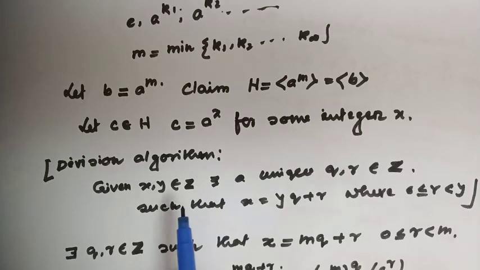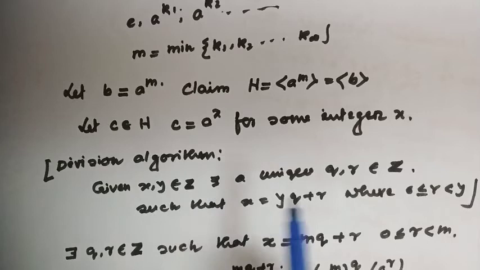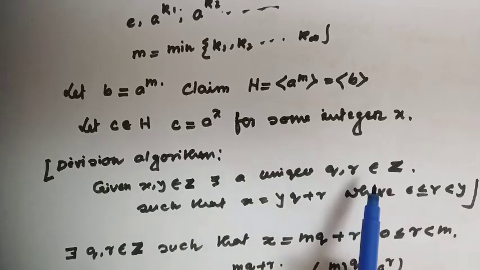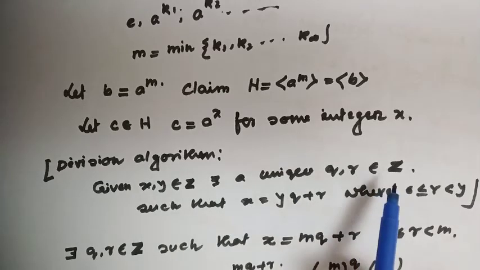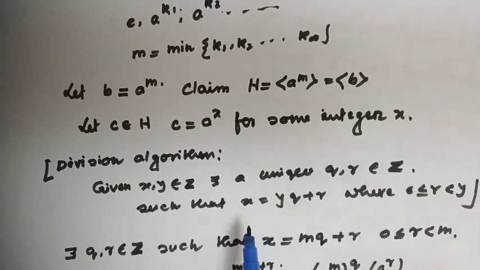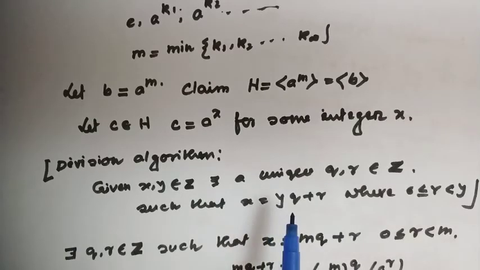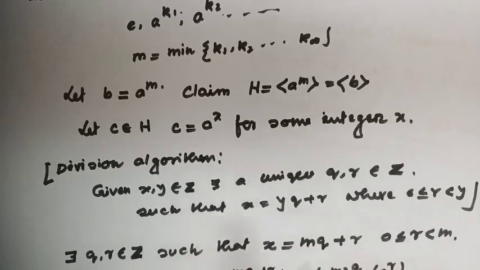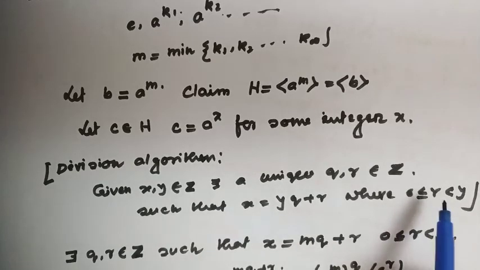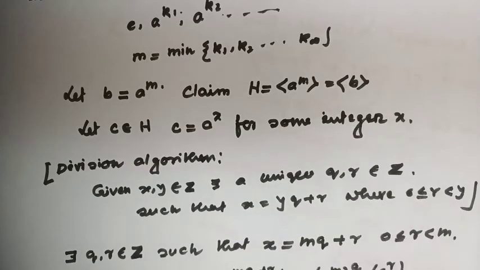For any two integers, there exist q and r in the integers such that x equals y times quotient q plus remainder r, where r is greater than or equal to 0 and strictly less than y.